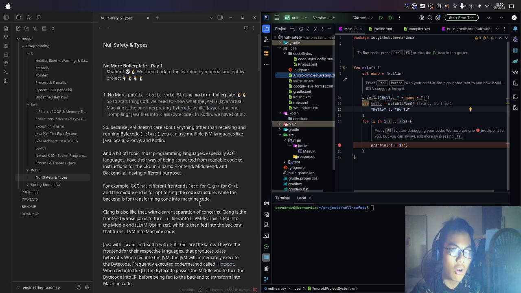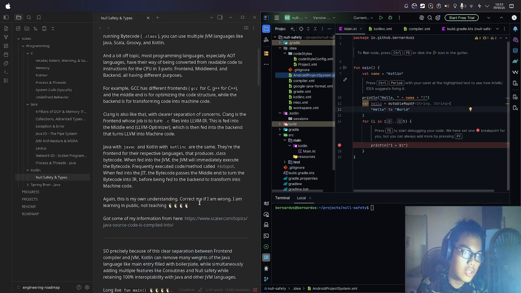This is my own understanding. If you have any correction, please correct me in the comment section down below. So let's continue. Java with javac and Kotlin with kotlinc are the same. They are front ends for their respective languages that produce .class bytecode. When fed into the Java Virtual Machine, the JVM will immediately execute the bytecode.